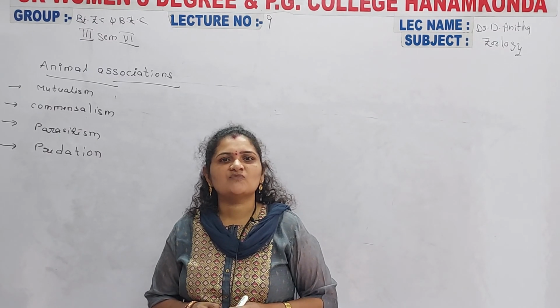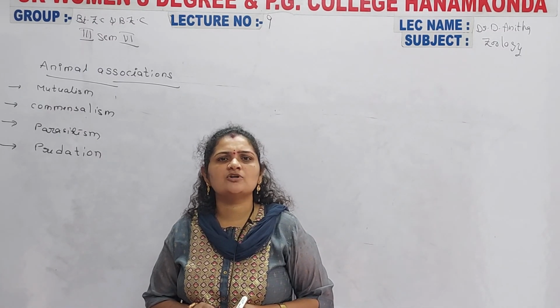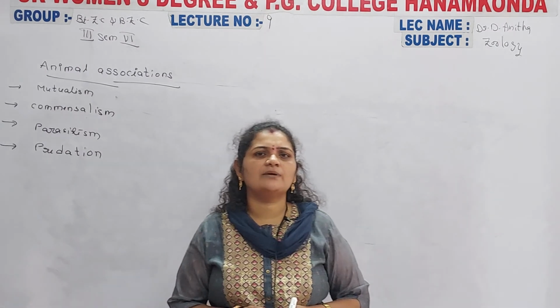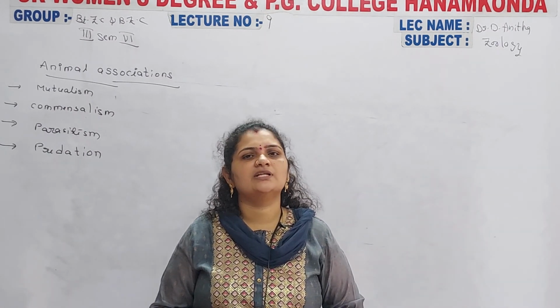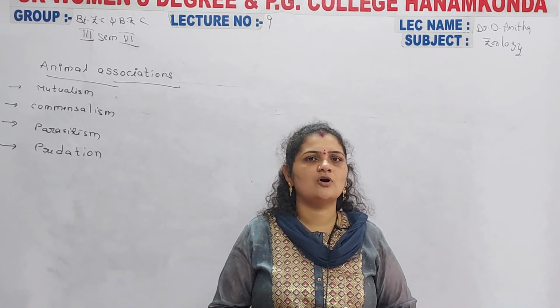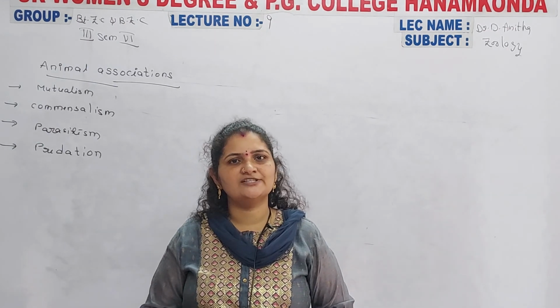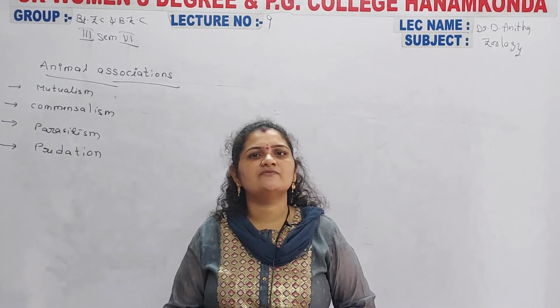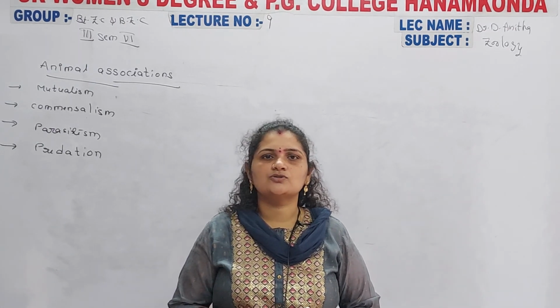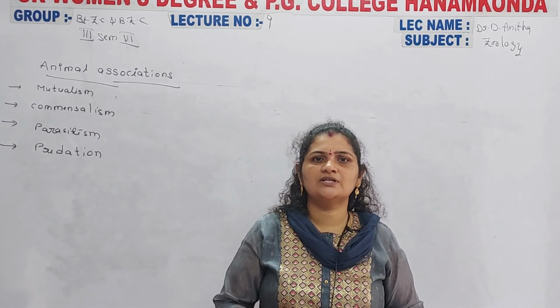Mutualism that continues till the end of their lifespan is mutualism with continuous contact. An example is the Leguminosae root nodules, the rhizobium bacteria in our Leguminosae plant, where the relationship continues till the end of their lifespan. In mutualism without continuous contact, the organisms interact only temporarily. After completion of their benefit, both organisms immediately separate.